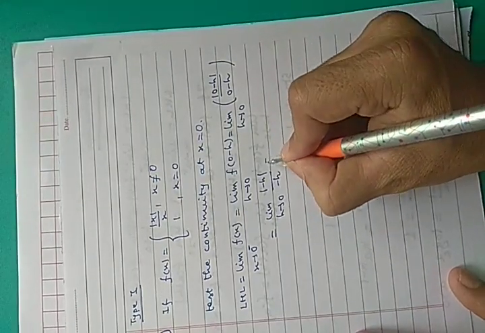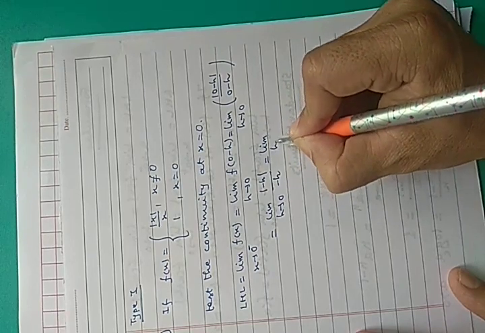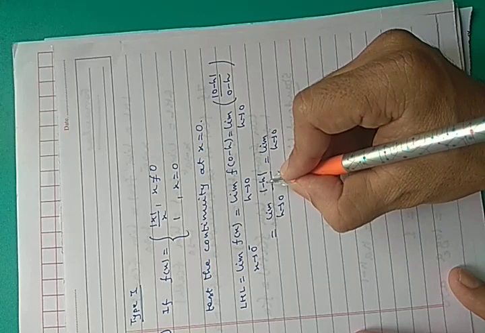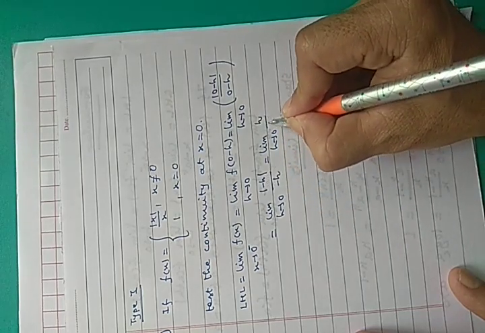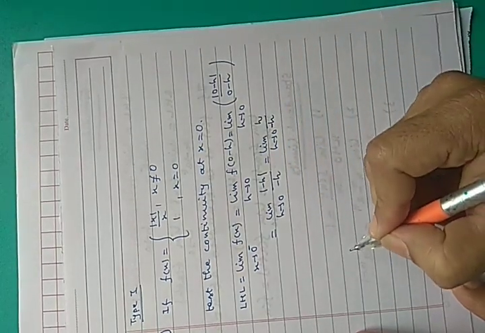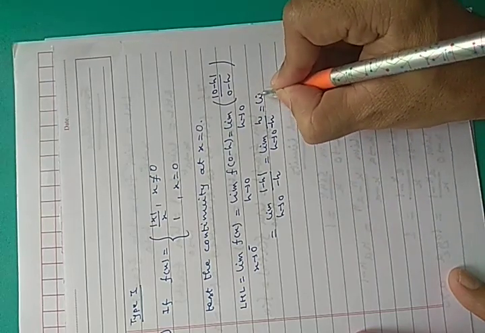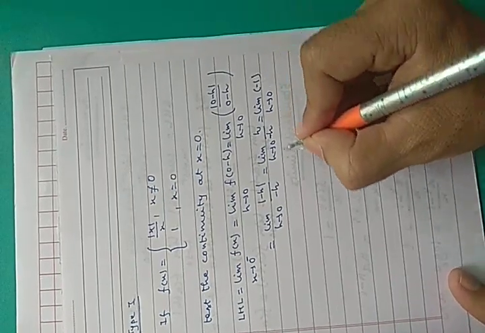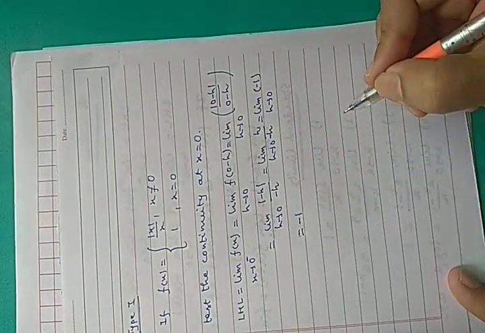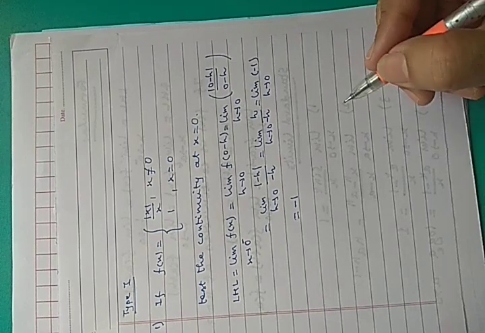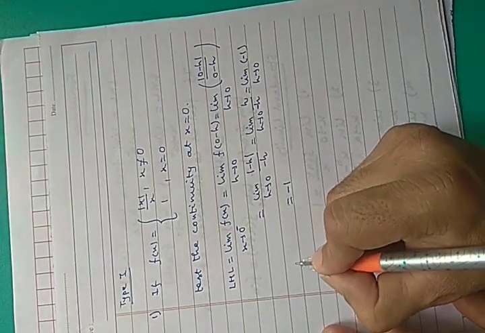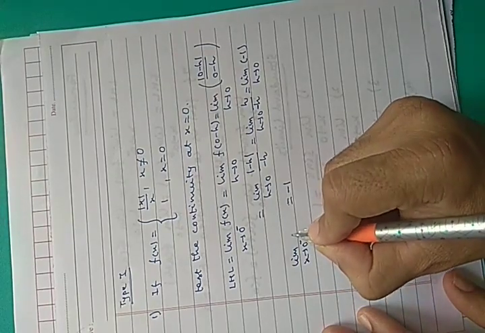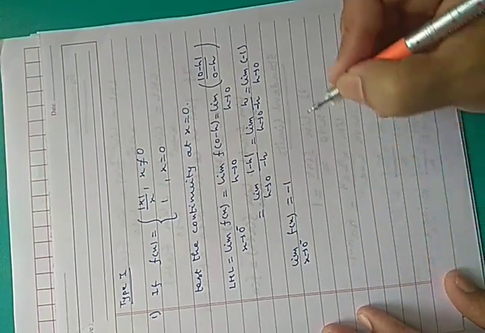Mod of minus 5 is 5, so mod of minus h is h. So h upon minus h, this will be limit h tends to 0 of minus 1, which is equal to minus 1. So the left hand limit is minus 1. So limit x tends to 0 minus f(x), you are getting minus 1.